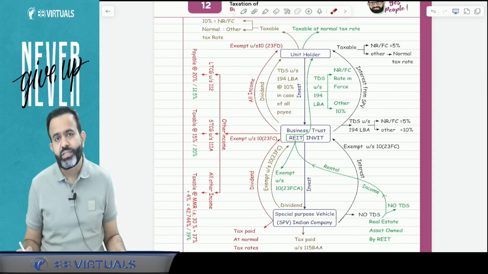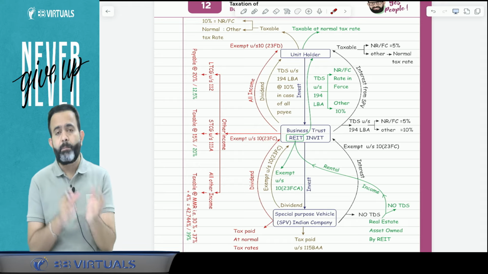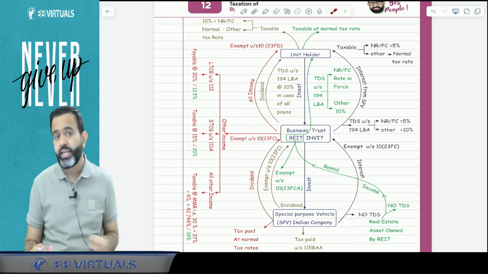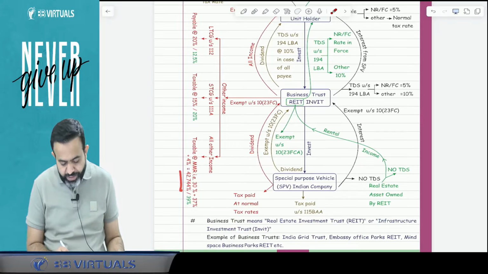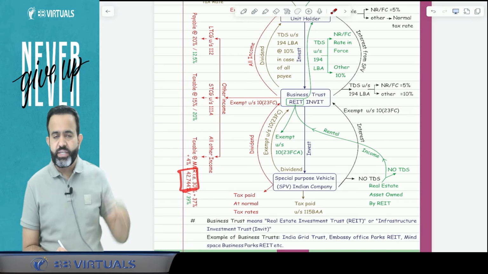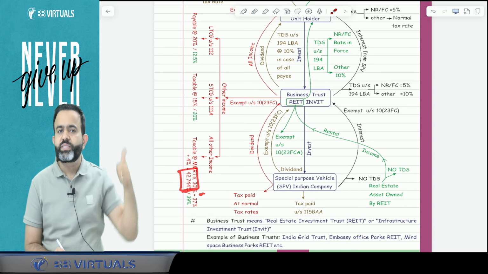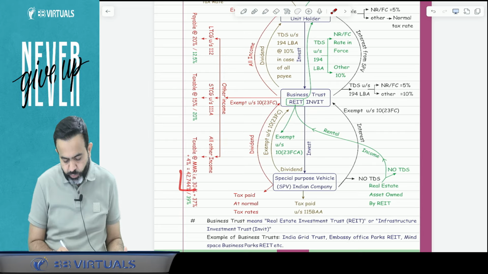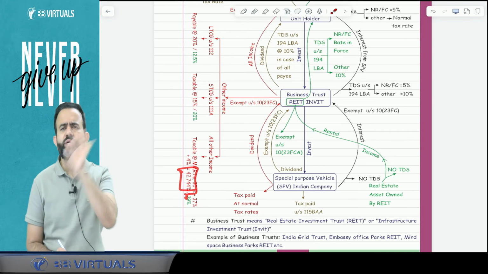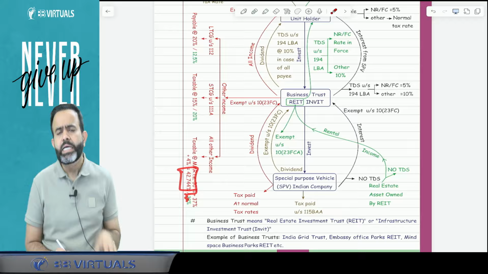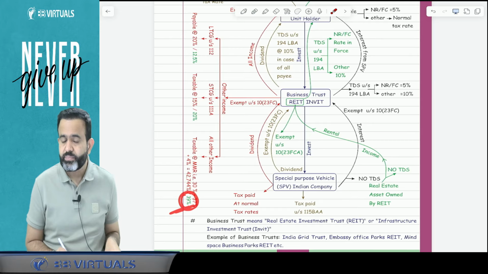MMR means maximum marginal rate. Now what is the MMR? MMR means the highest tax rate of the individual plus the highest surcharge plus the highest health and education cess. So normally MMR will be 42.744%. Because 30% is the highest tax rate, plus 37% is the surcharge, and plus 4% is the health and education cess. So it is 42.744%. But guys, remember here, if the business trust is opting for the new taxation regime under section 115BAC, then the MMR will be 39%.